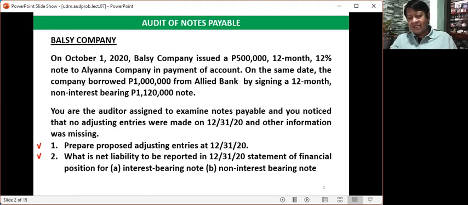The interest here is actually 120,000 pesos, hidden, because the amount received by Balsi is 1 million, but Balsi will pay 1,120,000 pesos after 1 year. Let's continue.